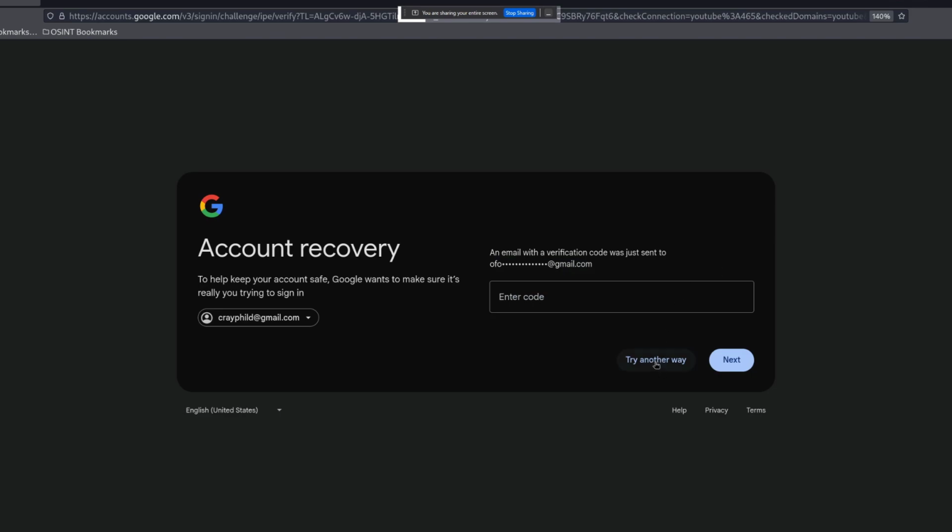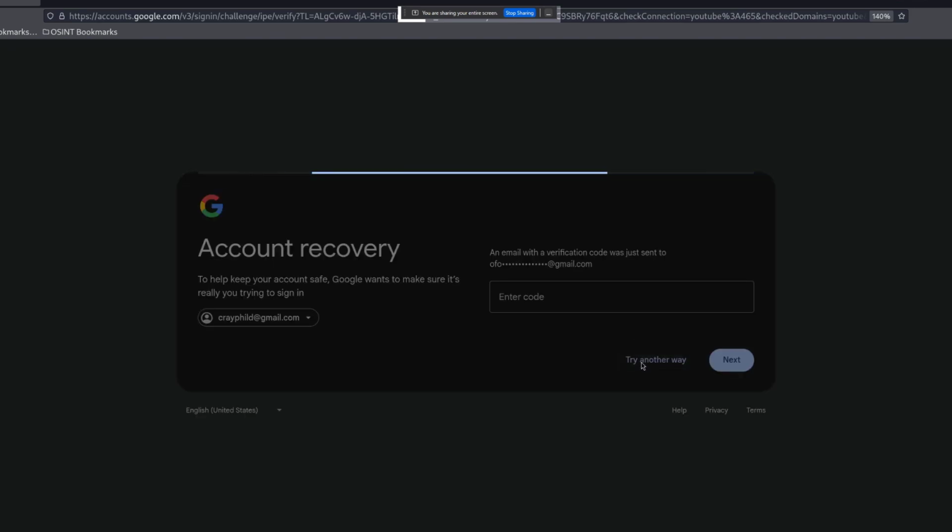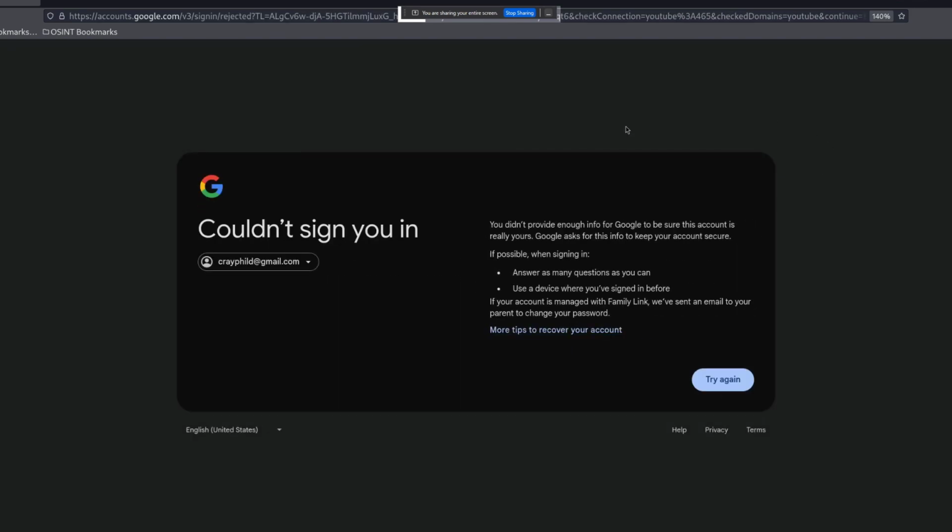I can also copy this email address and add it to my notes, but I'm not going to do this for now. And click on try another way, and we might get anything else, and we didn't. So we can see that this email address exists, and it also has a Gmail app on its phone, and there is an associated email address connected to this one.